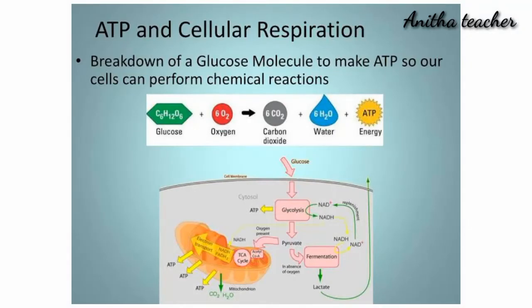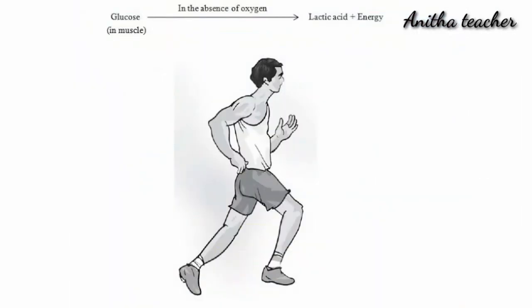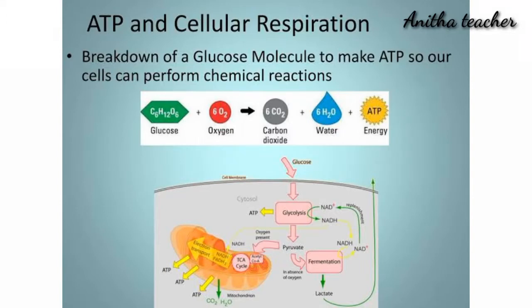During cellular respiration, energy is released, and some part of the energy is stored in the form of ATP, some part is utilized in our day-to-day life, and the excess is released in the form of heat. But in case of vigorous activity like running, we need more energy. For this, the rate of respiration is increased, so heat is also released in excess quantity. That's why we feel warm.